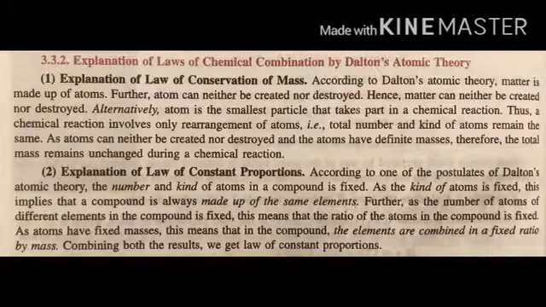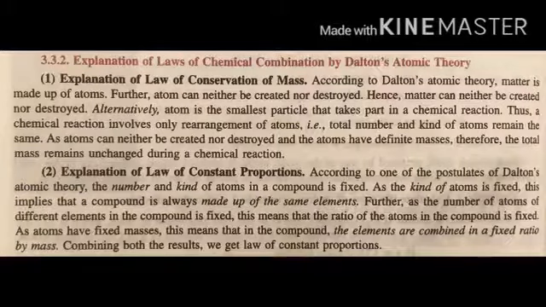According to one of the postulates of Dalton's atomic theory, the number and kind of atoms in a compound is fixed. As the kind of atom is fixed, this implies that a compound is always made up of the same elements.